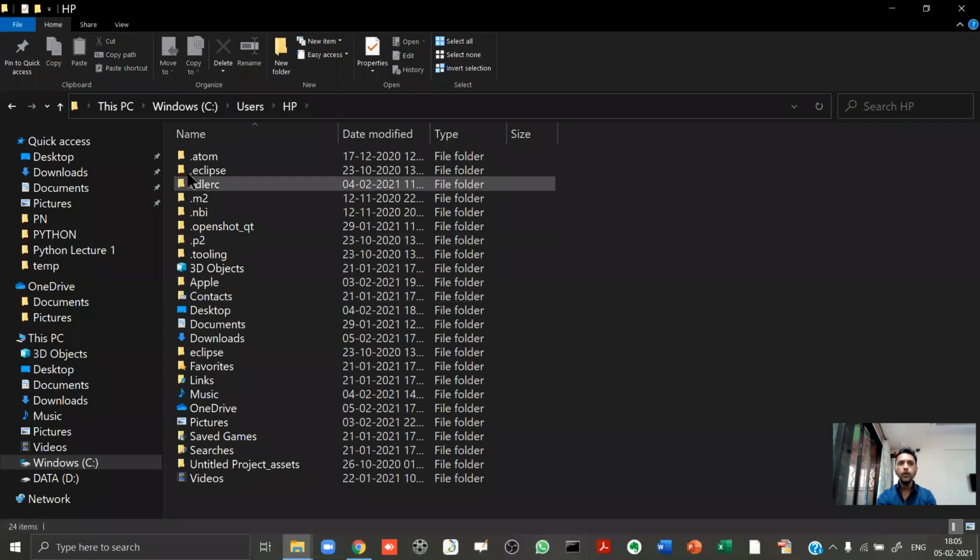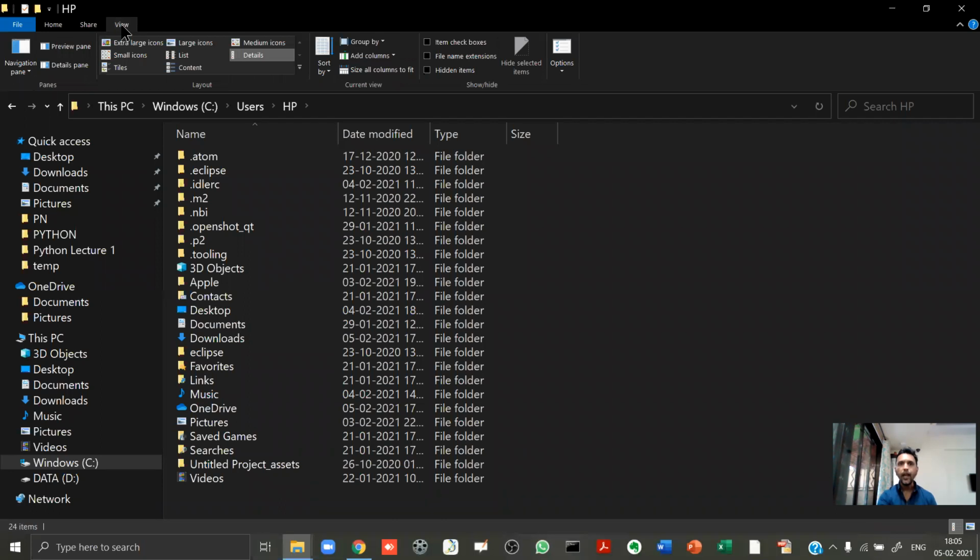But if you see carefully over here, nowhere will you see app data. Why am I telling this to you? When you try to search where Python is installed on your computer, you will not be able to find where it is installed. You will keep scratching your head that you can use Python, but you are not able to see the Python folder in your computer. So pay good attention. Now go to this view. Can you see this? It is written in very small font. Go to this view, and over here you see something called hidden items. Click on this hidden items.